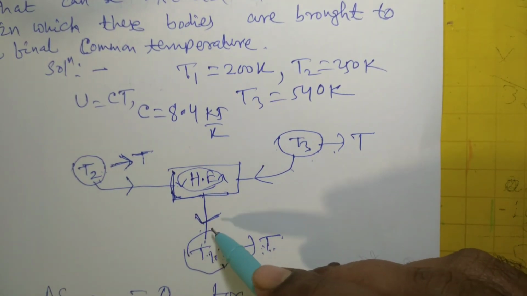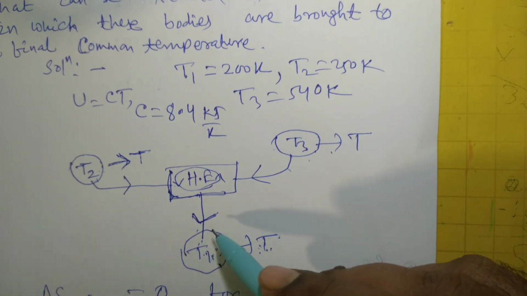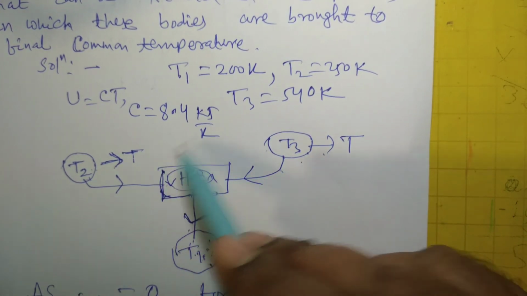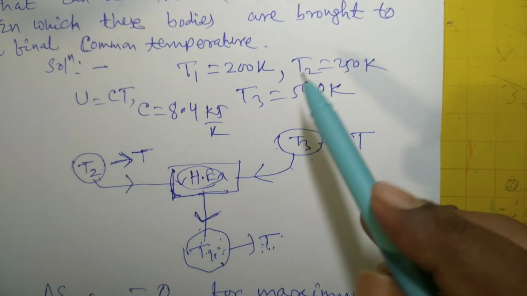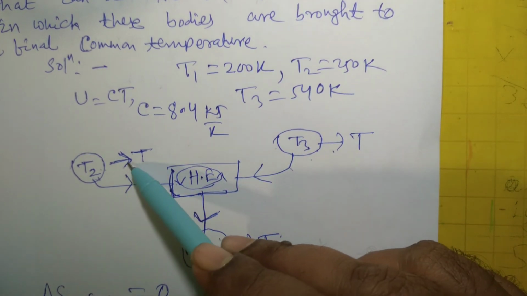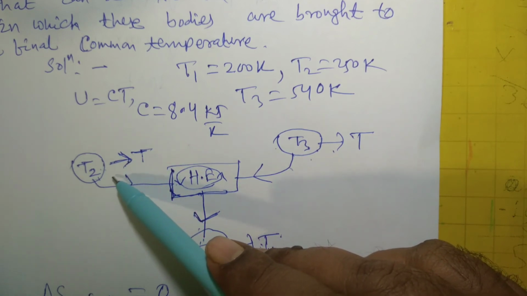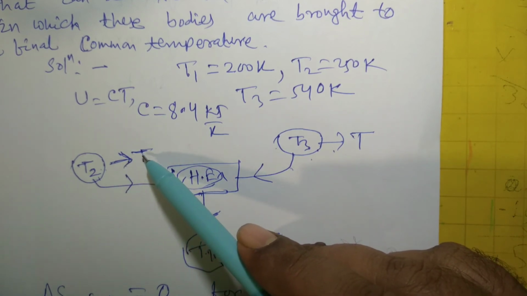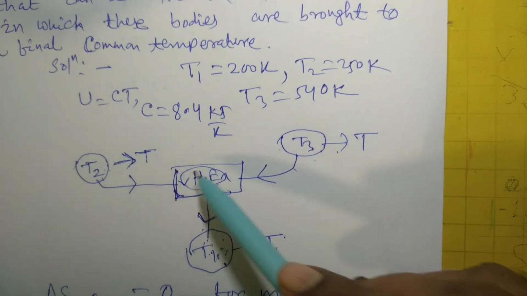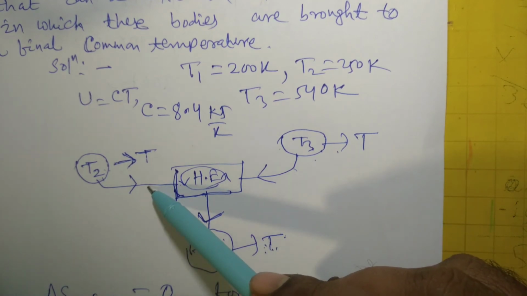So whatever direction we have assumed for the body with temperature T1 is correct, but for T2 it is wrong, because T2 is 250 Kelvin and T is coming out to be 300 Kelvin. That means T2 has to gain heat for its temperature to increase from 250 Kelvin to 300 Kelvin. It has to gain heat, but in this case it is losing heat. So the direction has to be changed.